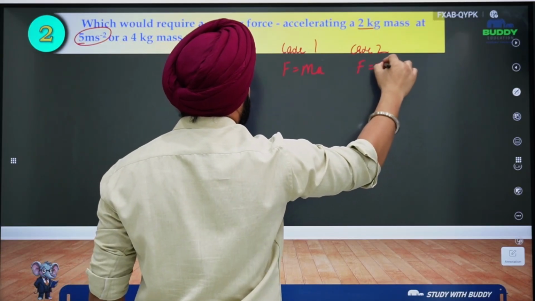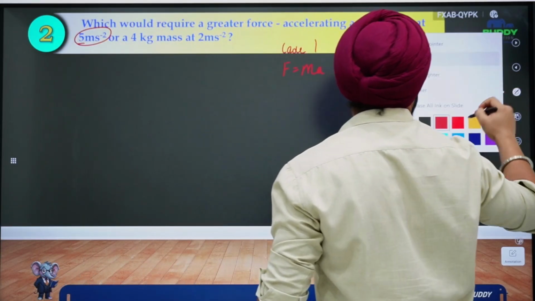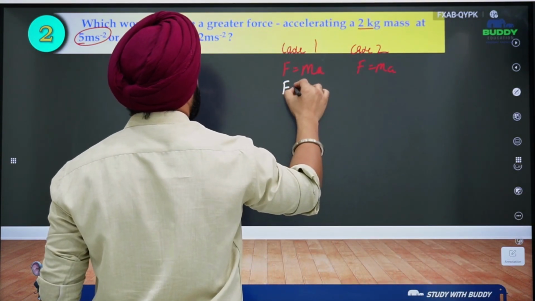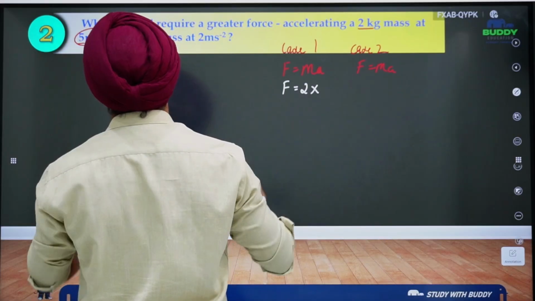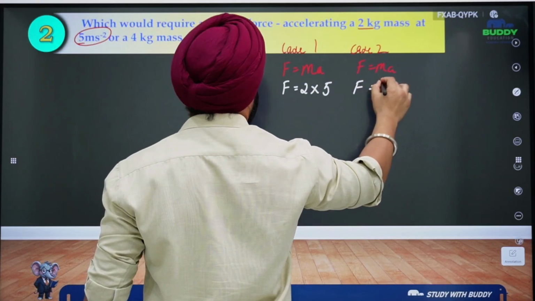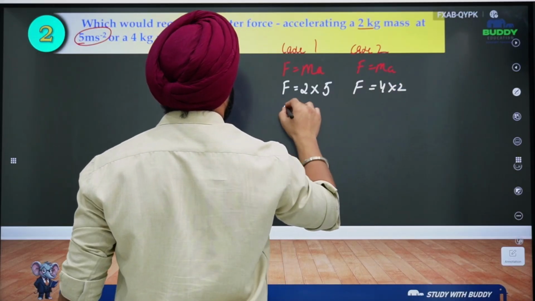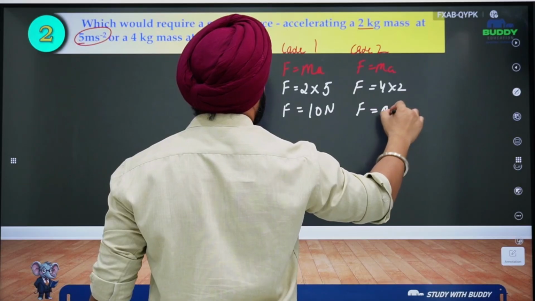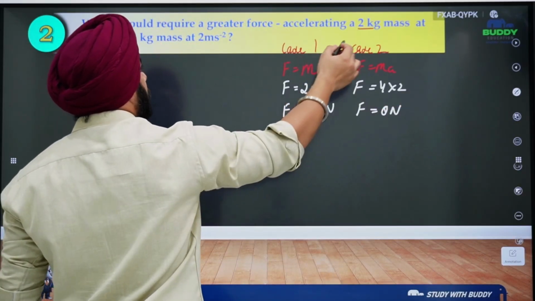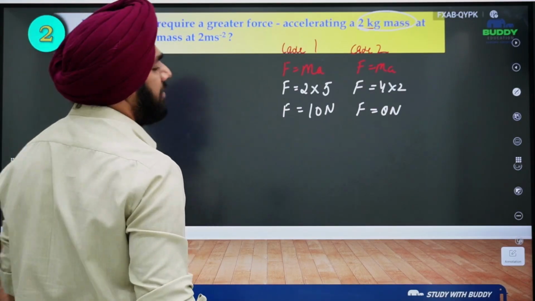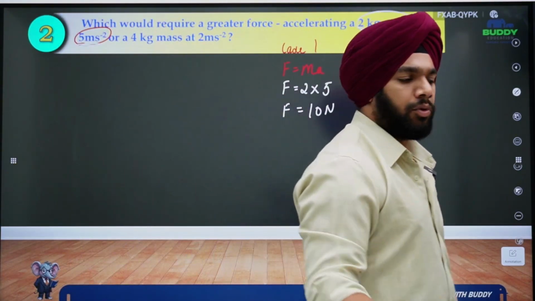Here also force is ma, right? But because of different masses, here force is 2 into 5 and here force is 4 into 2. So here force required is 10 Newton and here force required is 8 Newton, right? So obviously the 2 kg mass with an acceleration of 5 meter per second square will require more force.